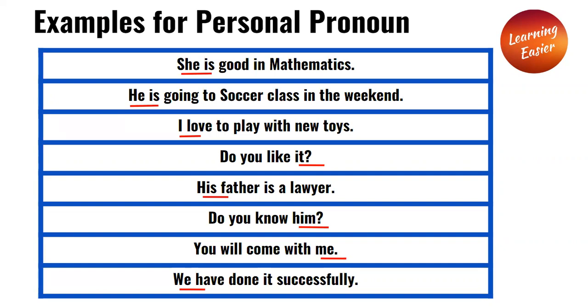His father is a lawyer. Him is a personal pronoun in the sentence. Do you know him? You will come with me. Me is a personal pronoun present in the sentence. We have done it successfully. We is a personal pronoun in the sentence because it is replacing the name of a person, place, or thing.